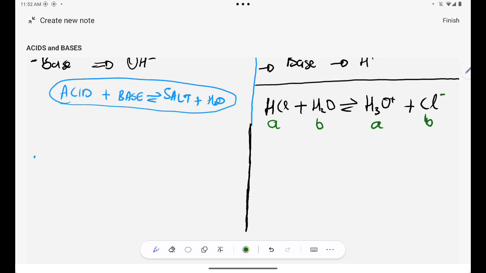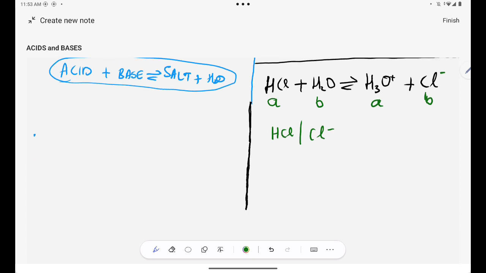So whenever they say to you, write down the acid-base conjugate pairs, they simply say write down one acid on the left-hand side and pair it with the base on the other side. In this case, my acid is HCl. Its conjugate base pair will be Cl minus. Another one, I have an acid which is H3O plus. Its conjugate base pair is H2O.